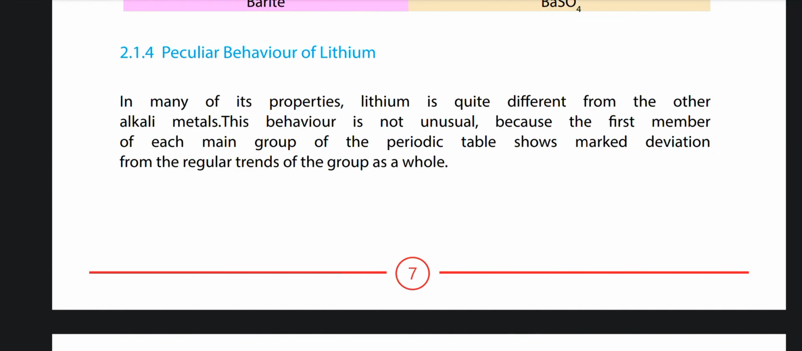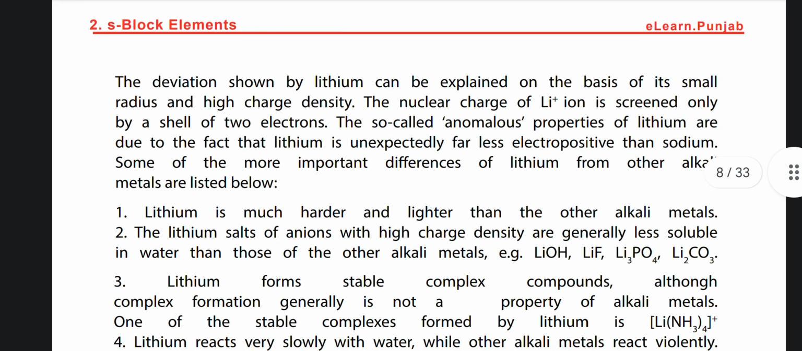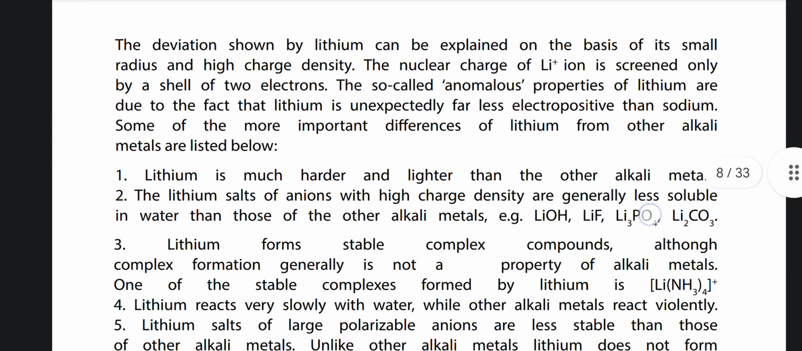Now I'll start with 2.1.4 Peculiar Behavior of Lithium. In many of its properties, lithium is quite different from the other alkali metals. This behavior is not unusual because the first member of each main group of the periodic table shows marked deviation from the regular trends of the group as a whole. The deviation shown by lithium can be explained on the basis of its small radius and high charge density.